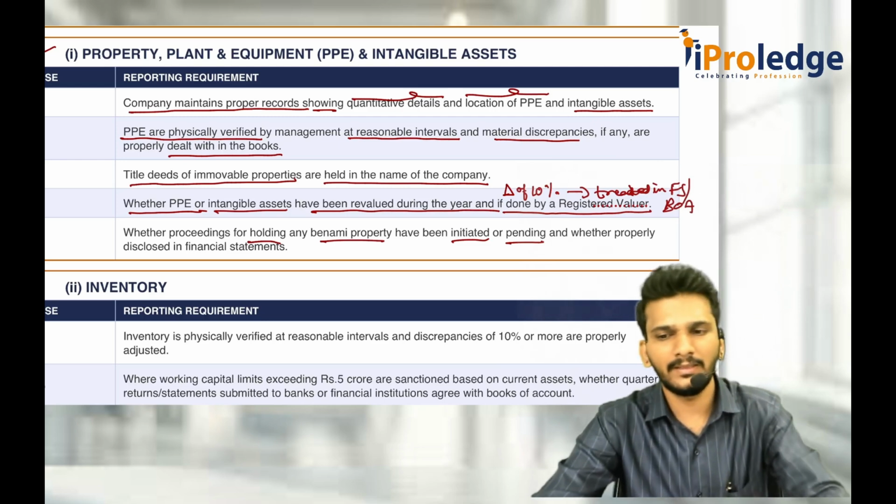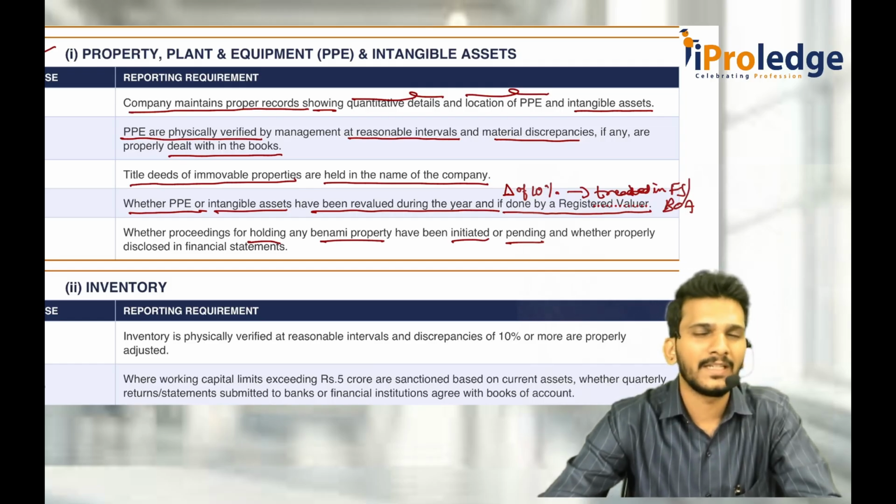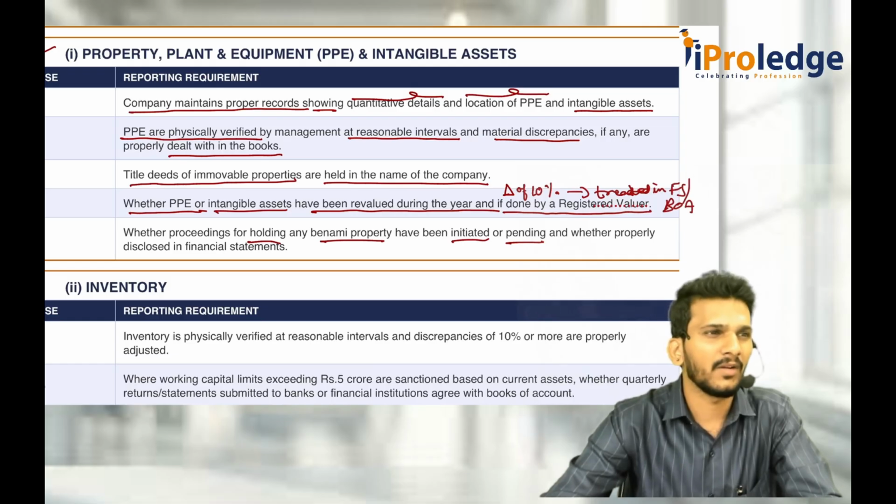The first element is whether a physical assets register is being maintained by the company with respect to location and situation of PPE and intangible assets. Second one is physical verification has been done at reasonable intervals. If there is any material discrepancy, that also has to be dealt with. Third one, immovable properties, title deeds are there in the name of the company. If not, the reason and in the name of which party it is held.